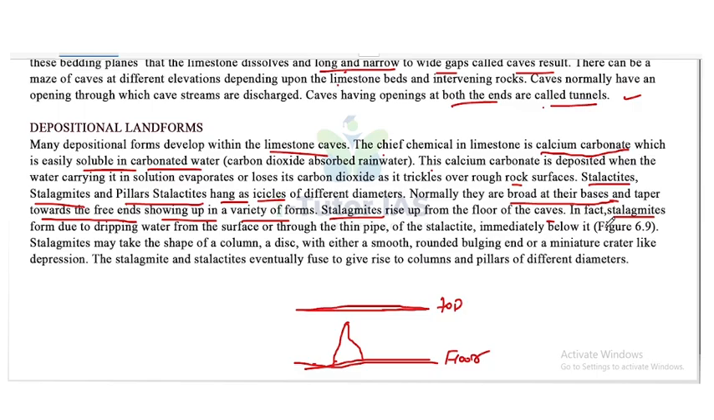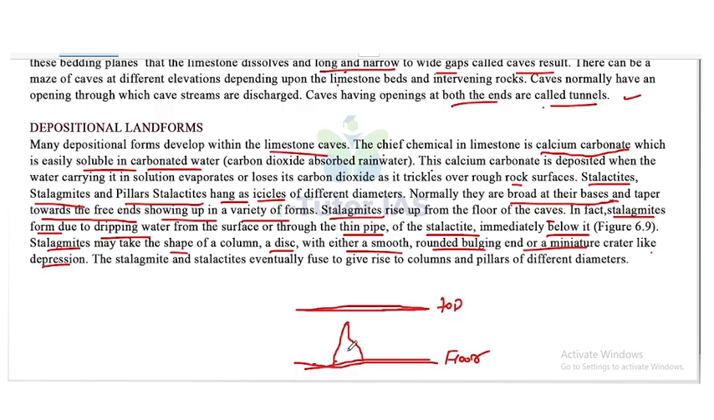In fact, stalagmites form due to dripping water from the surface or through a thin pipe of stalactite immediately below it. Stalagmites may take the shape of a column, a disc with either a smooth, rounded bulging end or a miniature crater-like depression. The stalagmite and stalactites eventually fuse to give rise to columns and pillars of different diameters.